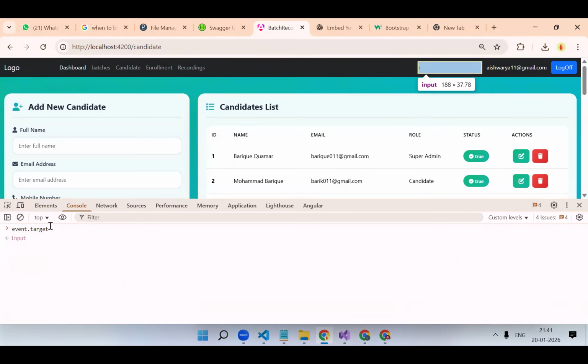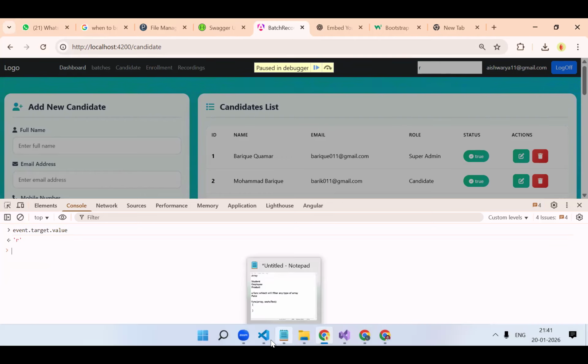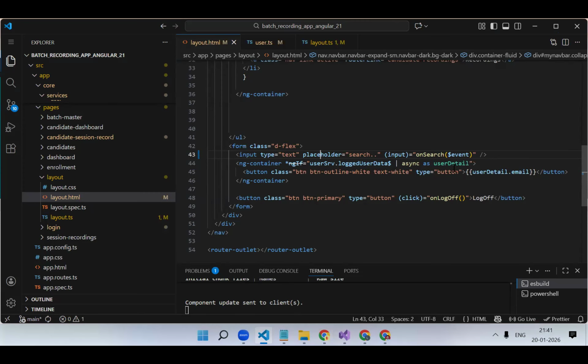See, that text box is getting highlighted. Dot value, you got R. So whatever you type, that you got. So no need to create a variable, no need to bind it, no need to import the forms module. Understood the purpose of event? Clear, right?